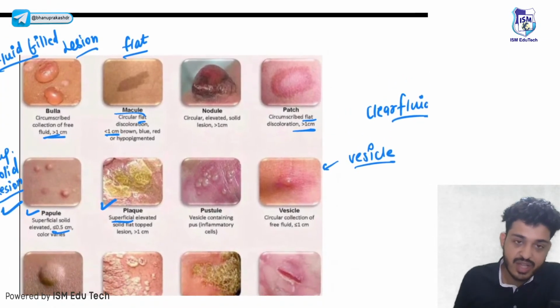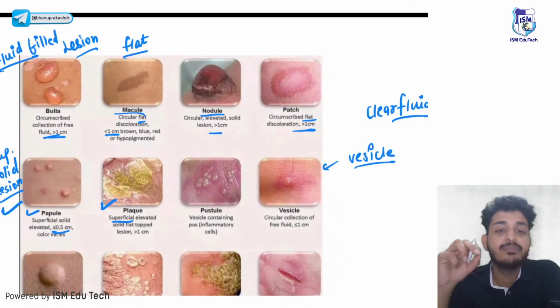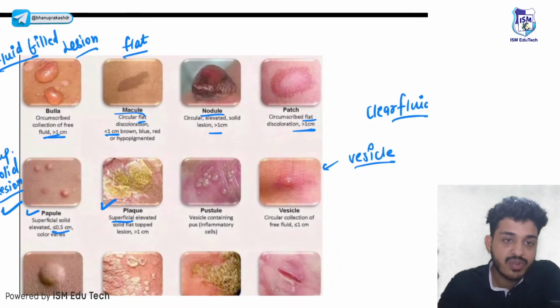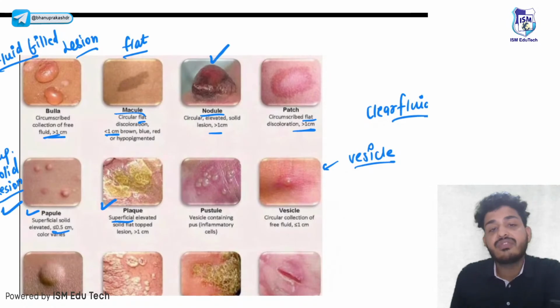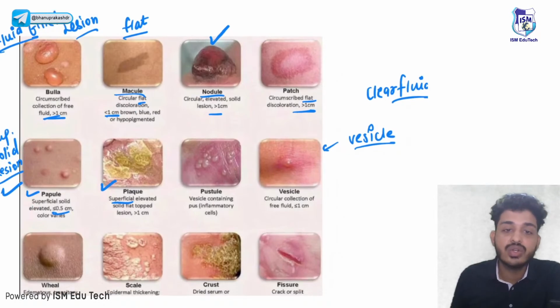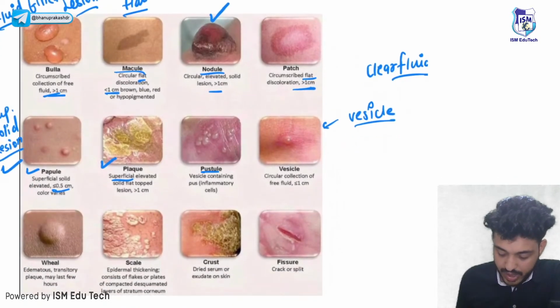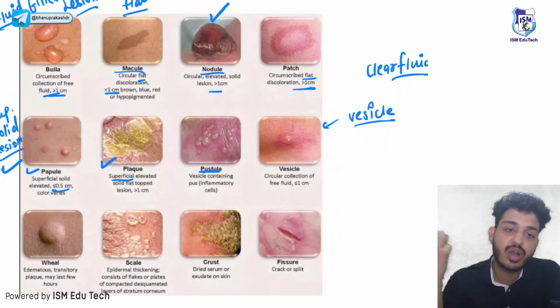If these lesions are deep, what do we call it? We call it nodule. If these lesions are deep and the size is more than 1 centimeter, we call it nodules. And if these nodules or lesions have pus in them, we call it pustule. If pus will be there, we call it pustules.